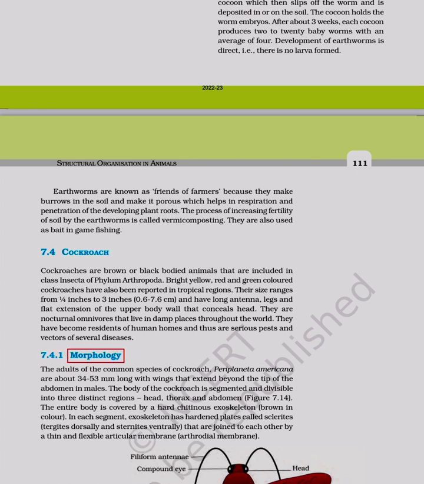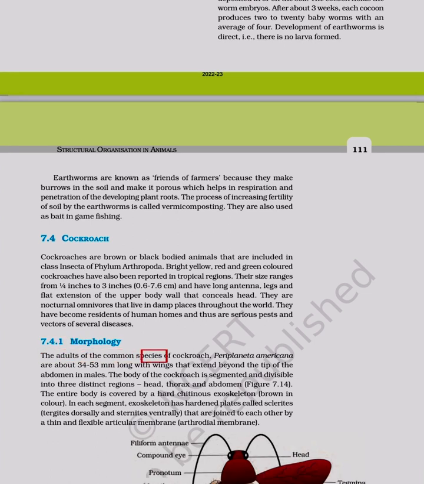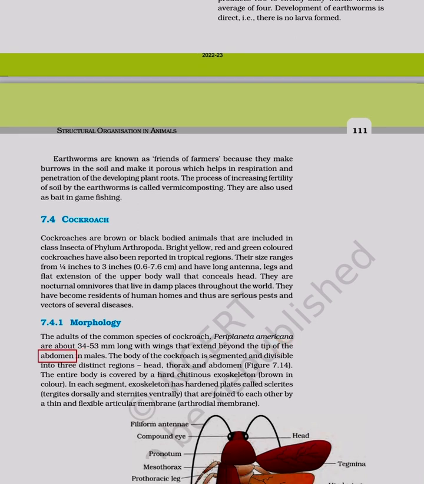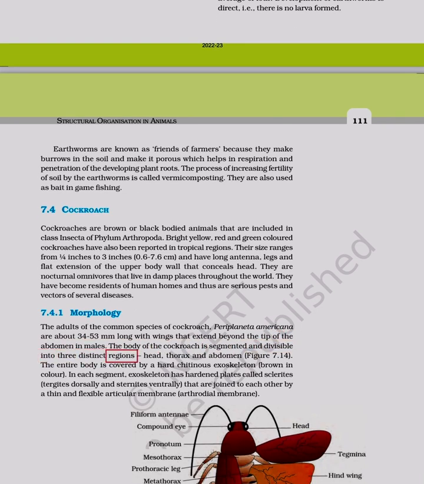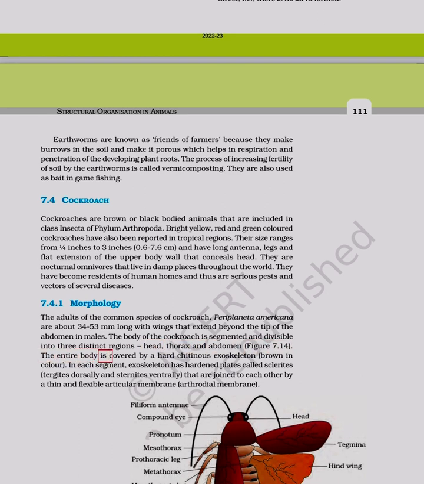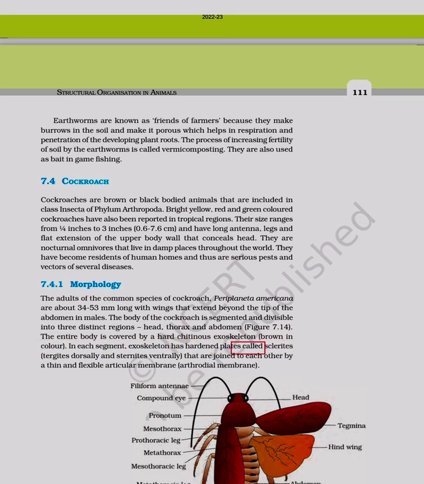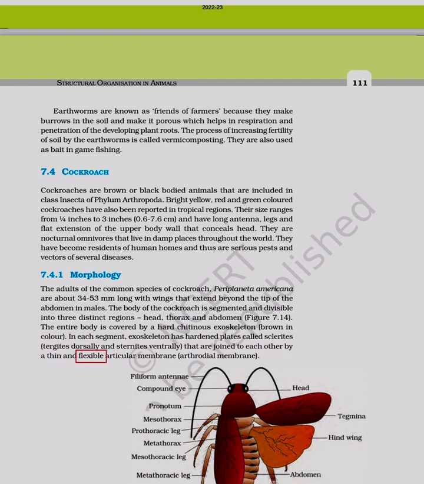7.4.1 Morphology. The adults of the common species of cockroach, Periplaneta americana, are about 34-53 mm long with wings that extend beyond the tip of the abdomen in males. The body of the cockroach is segmented and divisible into 3 distinct regions: head, thorax and abdomen. The entire body is covered by a hard chitinous exoskeleton brown in color. In each segment, exoskeleton has hardened plates called sclerites, tergites dorsally and sternites ventrally, that are joined to each other by a thin and flexible articular membrane, arthrodial membrane.